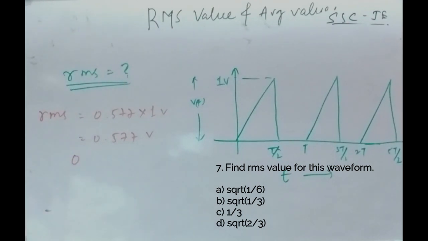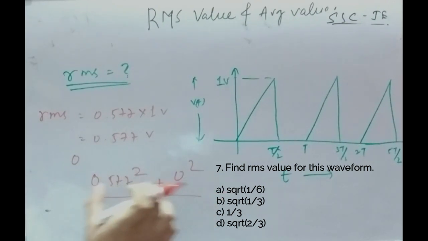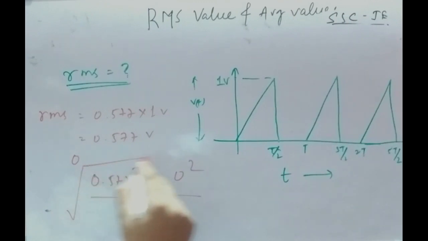Now find out the RMS. How will you find it? Root mean square. First take the square of it, 0.577 square and 0 square. Find the mean, which is found by adding the two values and dividing by 2, and take the root.